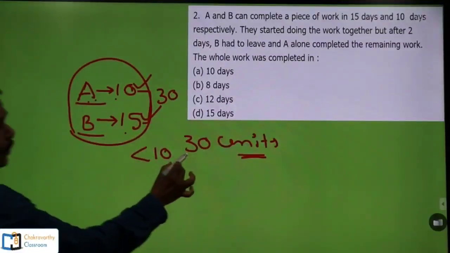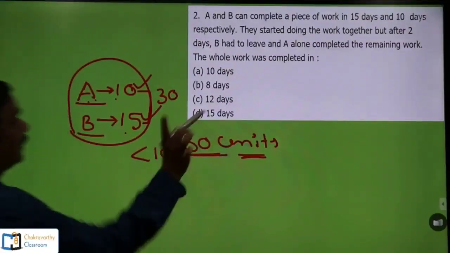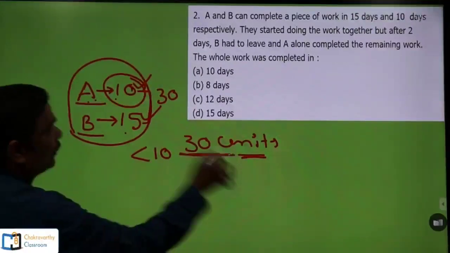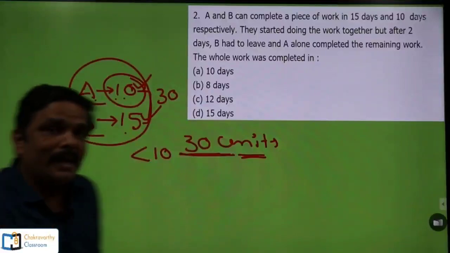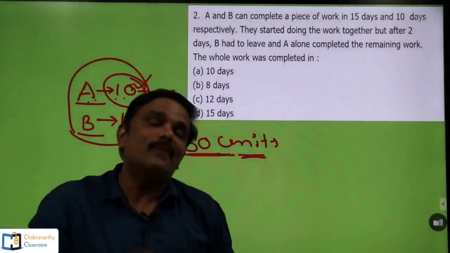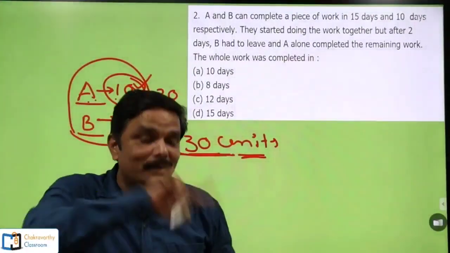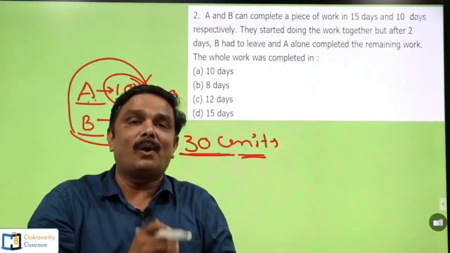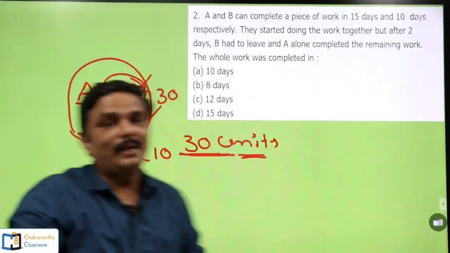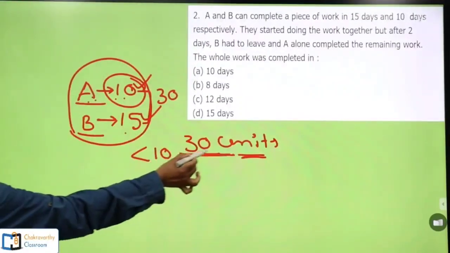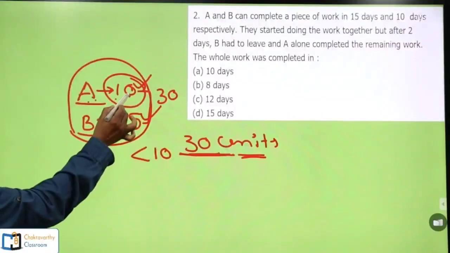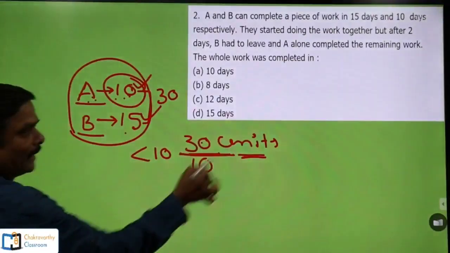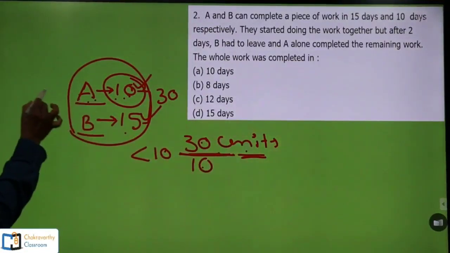Now A can do the 30 units of work in 10 days. When A can do 30 units of work in 10 days, in 1 day A can do how many units of work? Why am I going for 1 day? Because I am going to compare A and B on the common platform called 1 day's capacity. So when 30 units of work is there, A can do it in 10 days, which means in 1 day A can do 30 by 10 units, that is 3 units.